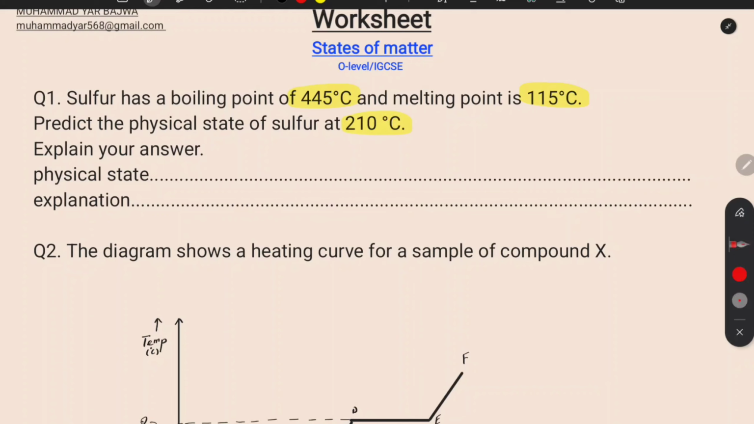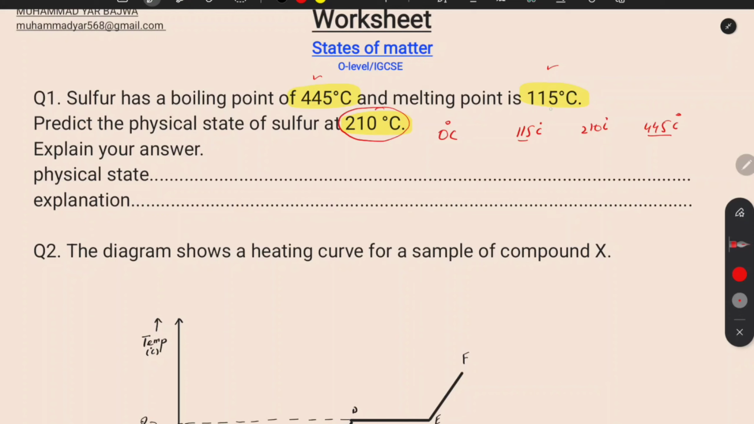So as you can see, its boiling point is 445 and its melting point is 115 degrees centigrade. So let's suppose it is at 0 degrees centigrade and you have started heating this solid sulfur. At 115 degrees centigrade it will melt, and at 445 degrees centigrade it will boil, right? So they're asking what would be the state of the sulfur at 210 degrees centigrade. So 210 degrees centigrade lies between the melting point and the boiling point of this sulfur.